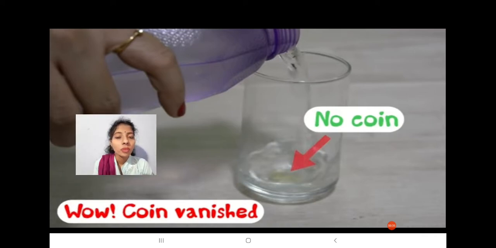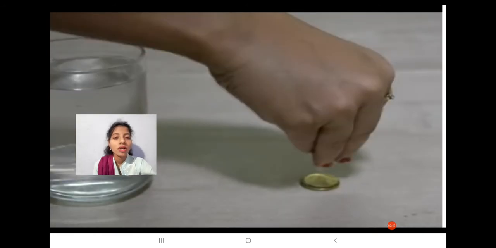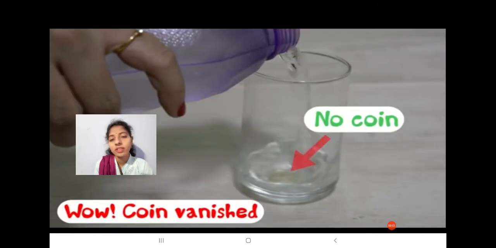Now pour some water inside the glass. So what will happen? The coin disappears. Yes, the coin vanished. We can't see the coin. Why does it happen?